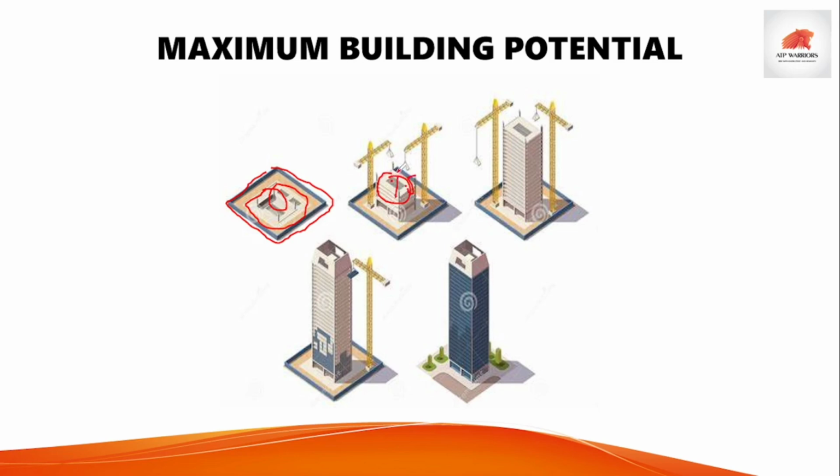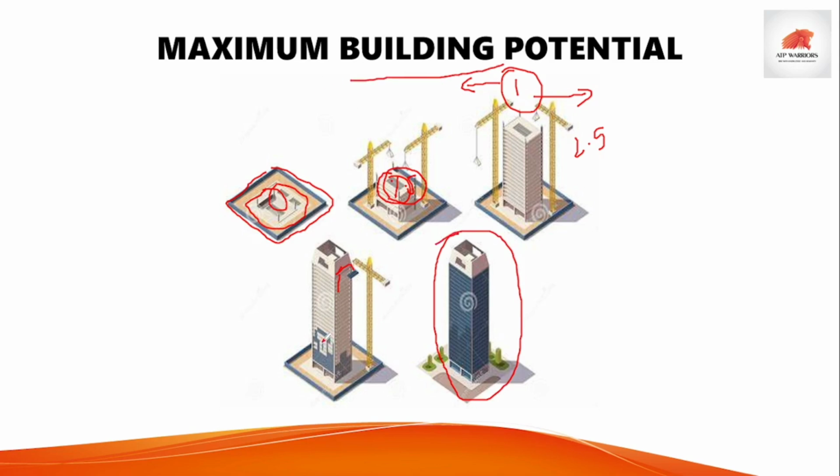Okay, now you want to build more, you want one FSI more, that is you want to make it 2.5. So for that one difference you have to pay authority a premium, and we have seen that that is premium FSI. And you have a TDR, you can also use it here. So the final part is the maximum building potential, that is, this is the basic FSI, this is the premium FSI, and this is the TDR. This whole addition is nothing but the maximum building potential.